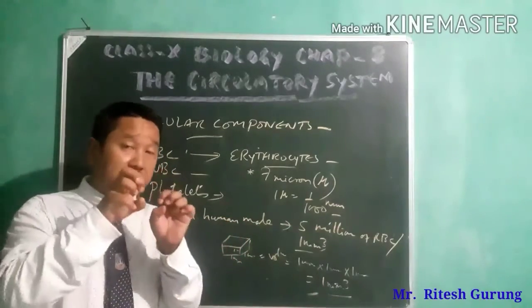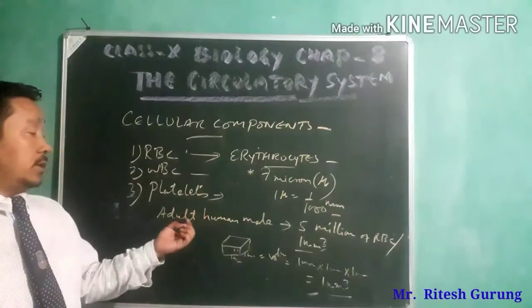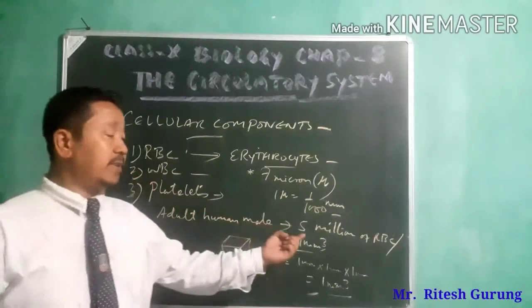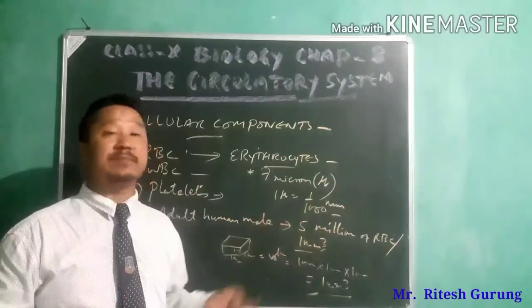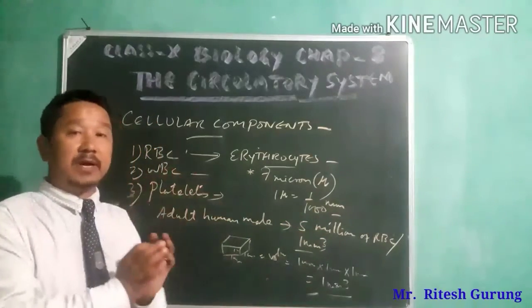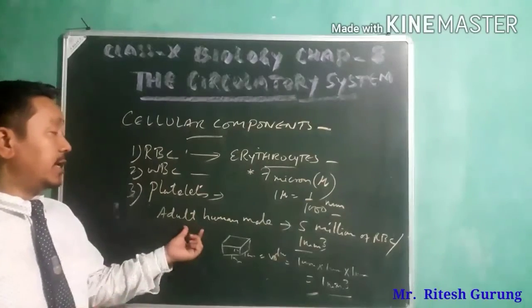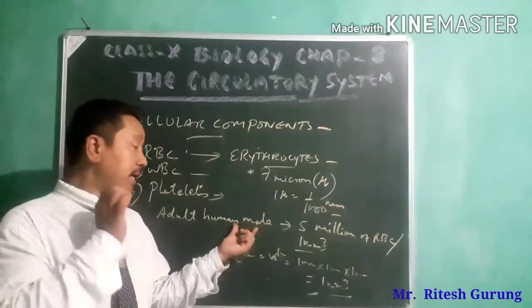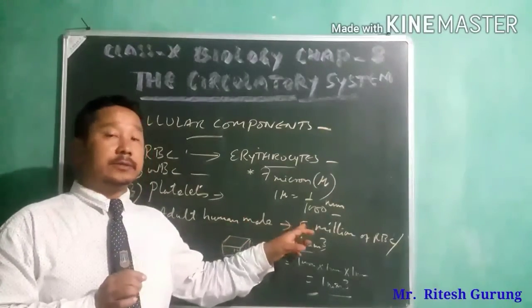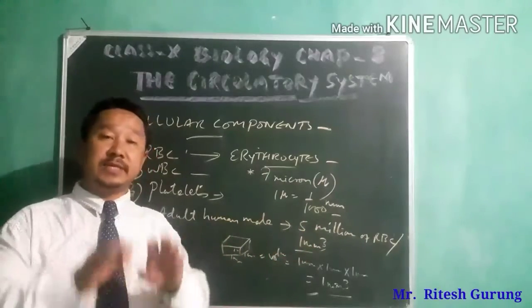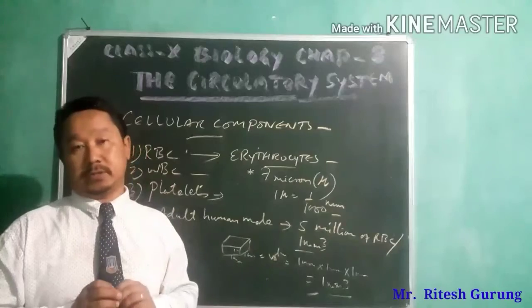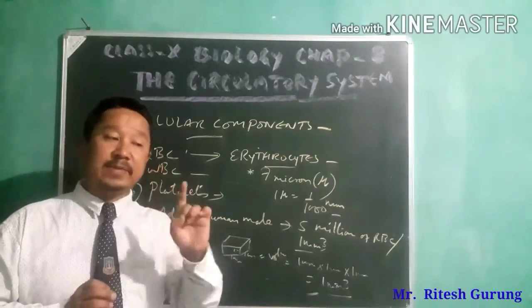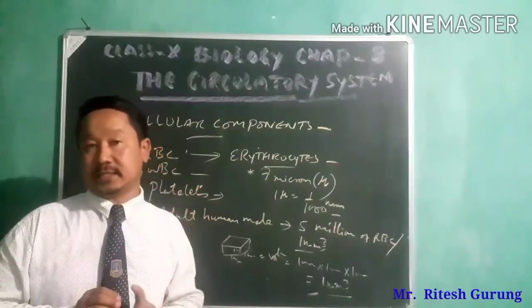In that volume of blood there will be about 5 million RBC if the sample is taken from an adult human male. That means in an adult human male, there are 5 million RBC in every 1 cubic millimeter of blood. 5 million means 50 lakhs RBC.